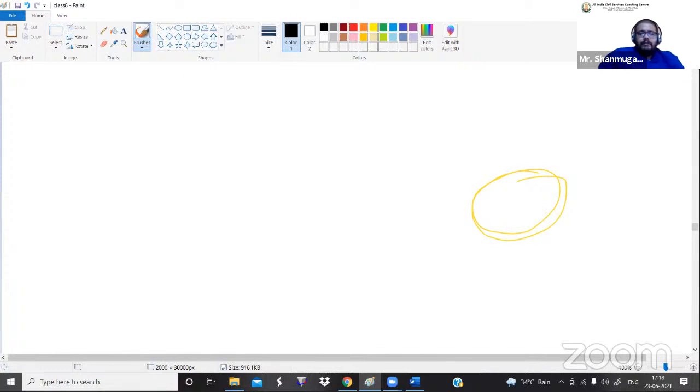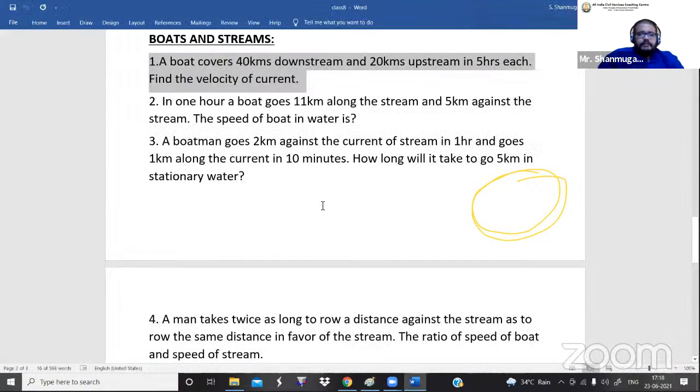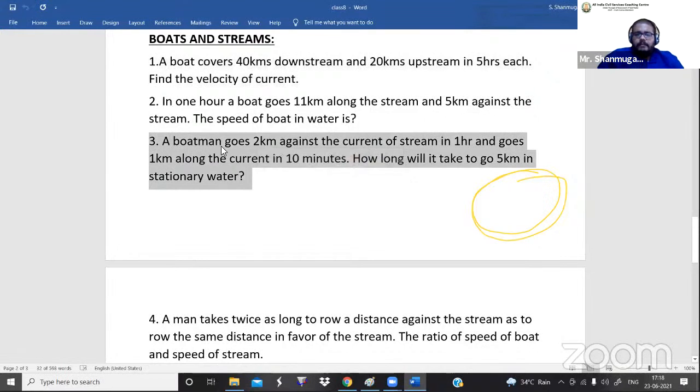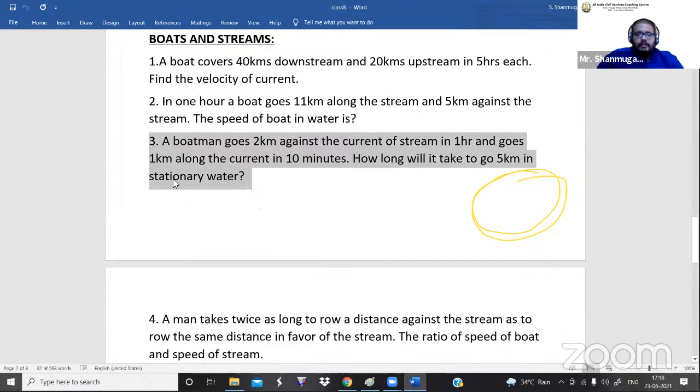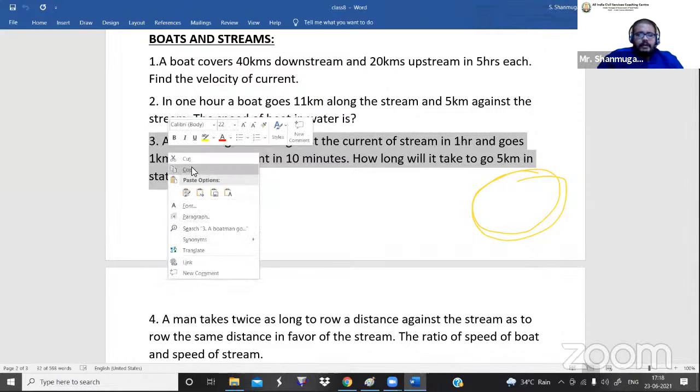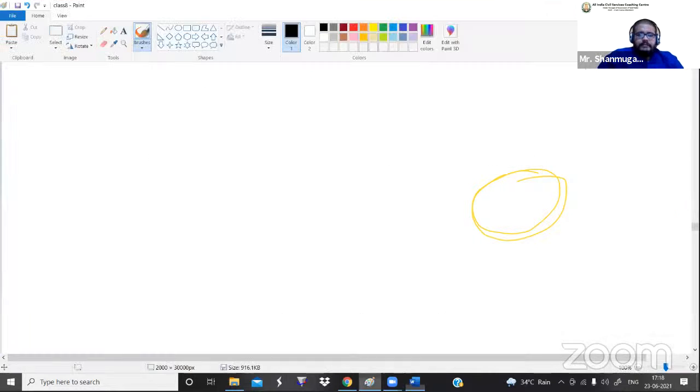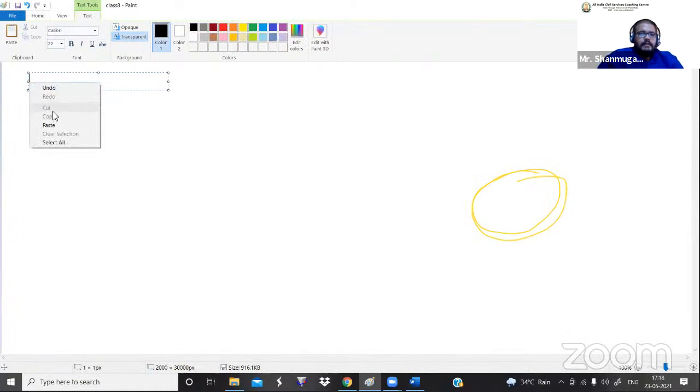Then, let's go to the next problem. Okay, so we don't have time. Already the 2 hours are completed. So let's do problems number 3 and 4. That is enough. Okay. Fine.